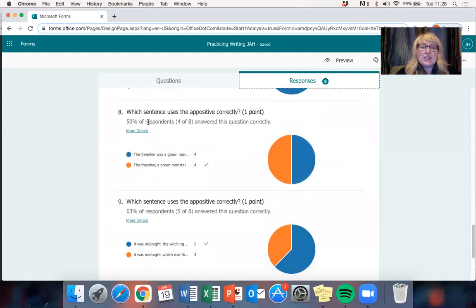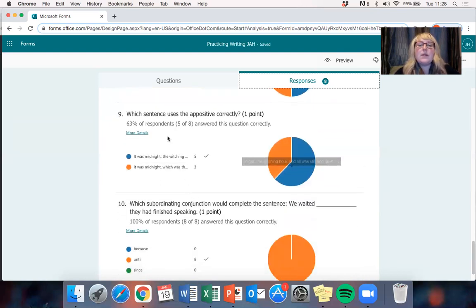Number 8, which sentence uses the appositive correctly? The correct answer is the second one here. The thresher, a green monster, cut through the wheat. I'll look at appositives in more detail in a moment as well. But you can see this is more of a half and half answer. The second one there is the correct one. So if that's something you got incorrect, make sure you pay attention to what I cover later on in this feedback video.